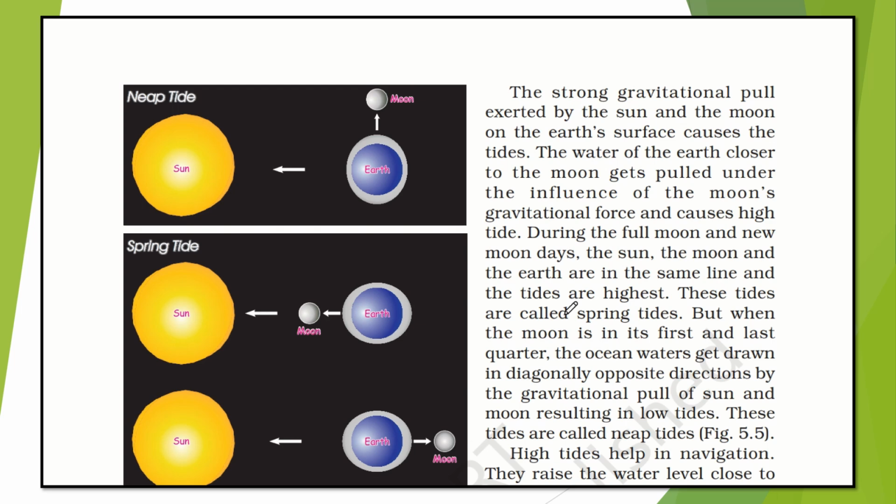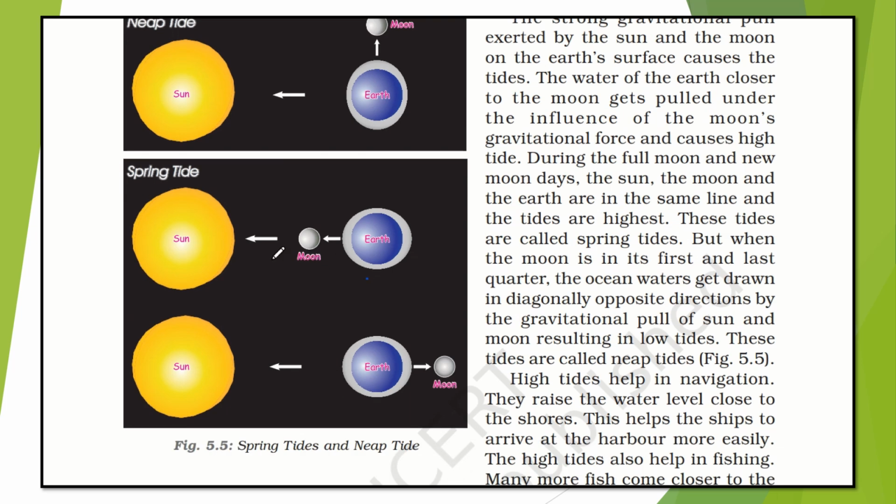During the full moon and the new moon days, the sun, the moon and the earth are in the same line. Here you can see the earth, moon and sun. Spring tide. So they are in the same line and tides are highest. These tides are called spring tides, whenever they are in the same straight line.